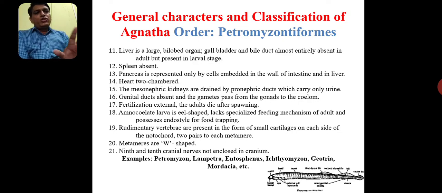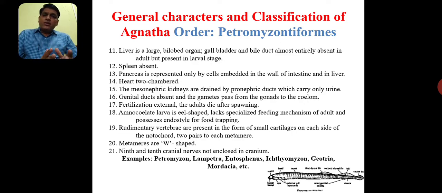That means the most important characteristics of this order are that these are eel-shaped, aquatic, adapted for marine water as well as fresh water too. Eel-like body, slimy, no scales are there, no vertebral column is there, endostyle is present, and if you consider respiration, 7 pairs of gill slits are there.